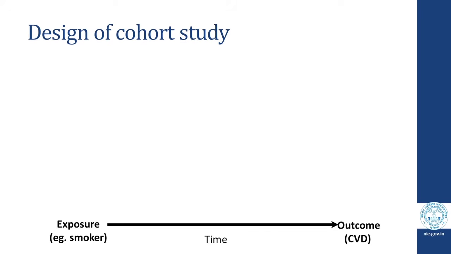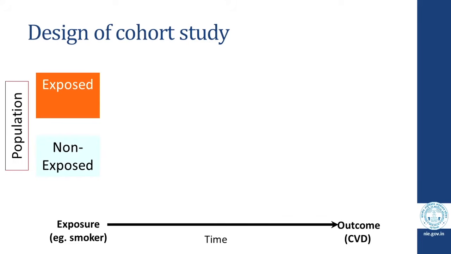As we know, a cohort study will progress from exposure to outcome, and in this particular example, the exposure is, say, cigarette smoking and the outcome is development of cardiovascular disease. Cohort studies begin with selection of exposed and unexposed cohorts, and in this example it would be people who are cigarette smoking and those who are not smoking. Once we identify these cohorts, they are followed in time.